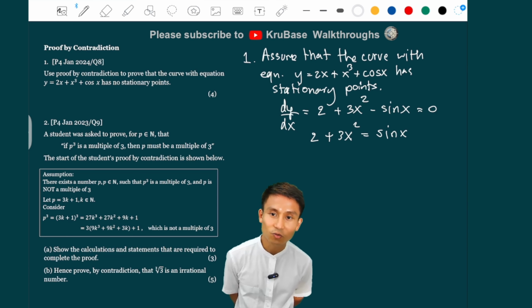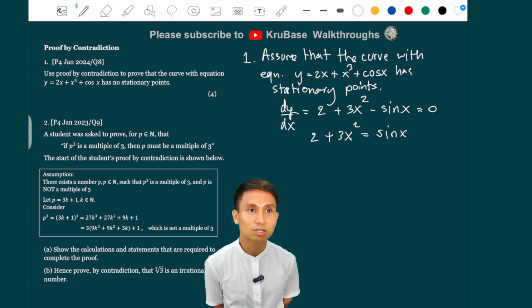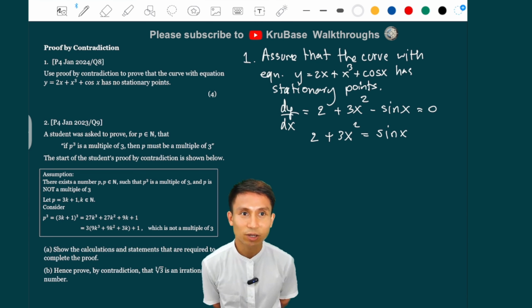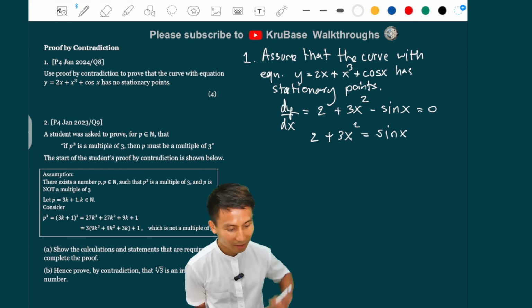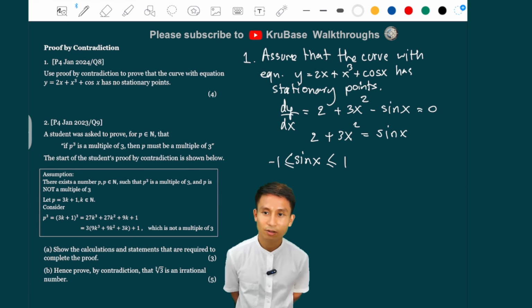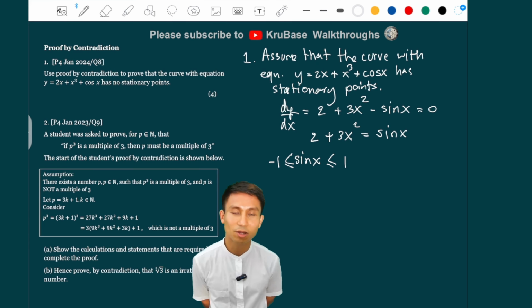If you consider the range of values of sine x, it must be in between minus 1 and 1, right? So sine x here has the range in between minus 1 and 1. No less than minus 1, no more than 1.